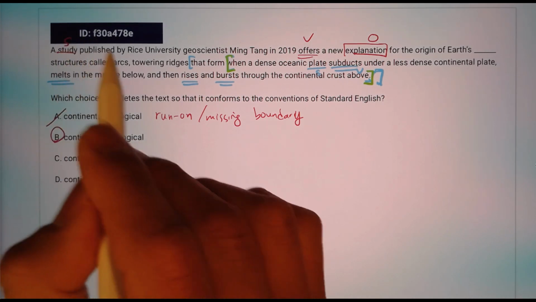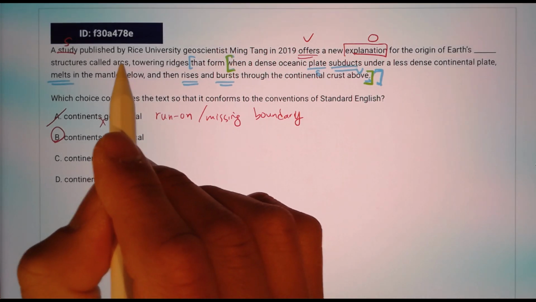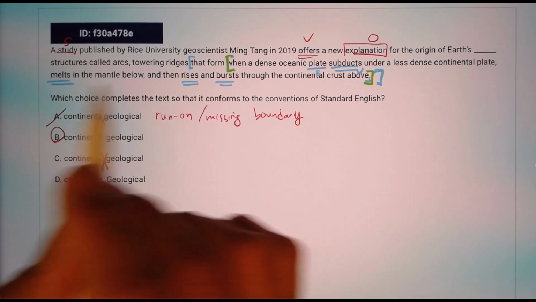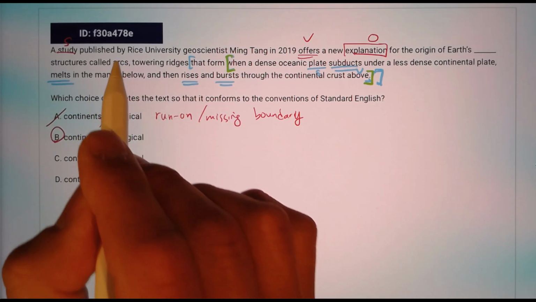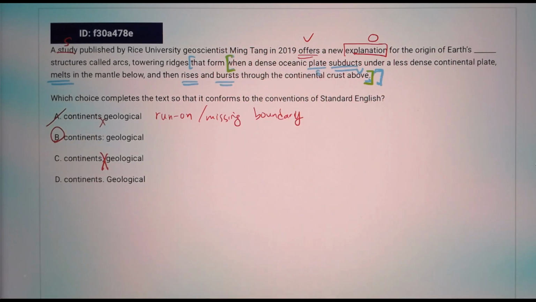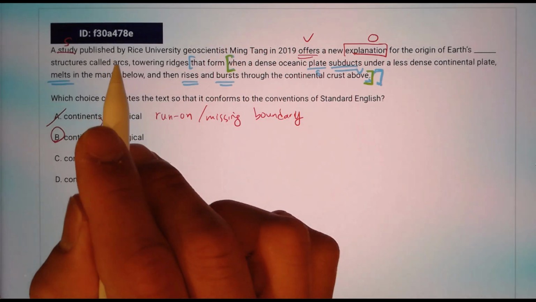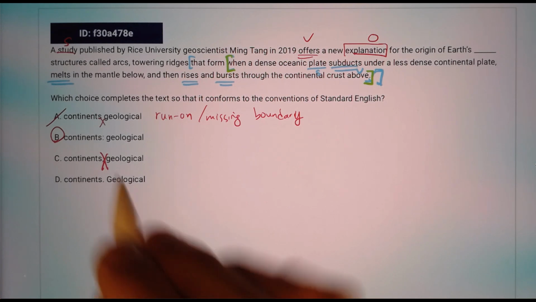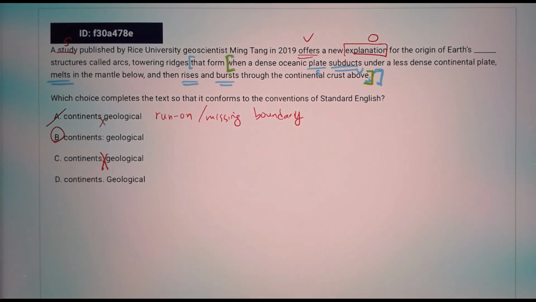Some of you might have thought, oh, arcs, and then arcs melt, rise. Well, arcs is plural, and this verb is singular. So you know that these verbs don't tie with arcs. They actually tie with plate. That's why I put this bracket, for you to see that we have an inner dependent clause. So arcs is not a subject and there's no verb for arcs. Therefore, there's no clause and we cannot choose the semicolon, even though it successfully makes a boundary between the first clause and the second part of the sentence.